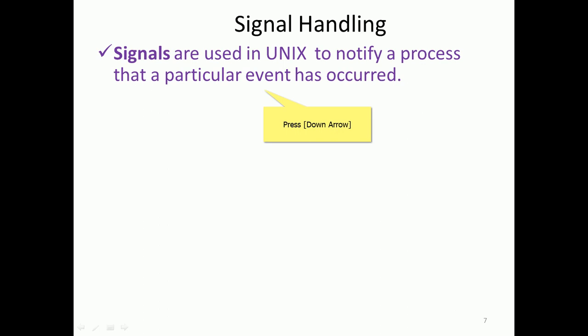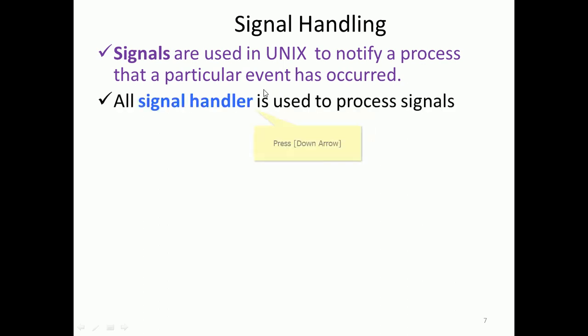That event has to be handled, so in the meantime we tentatively stop the normal execution, look at what kind of signal it is, and the corresponding interrupt service routine has to be executed. A signal handler is used to process a signal.